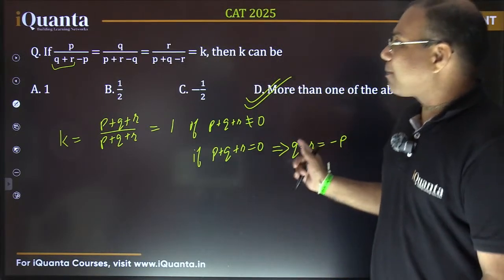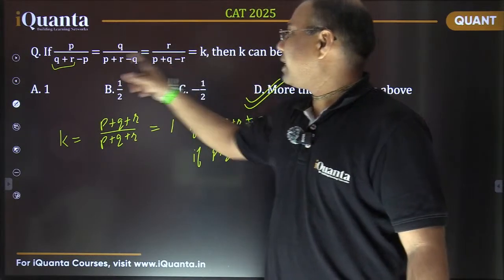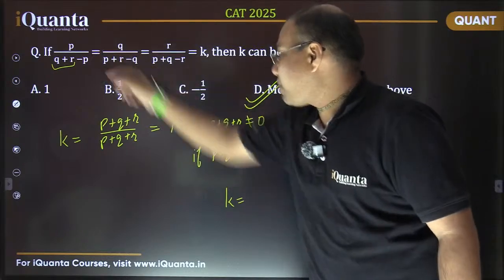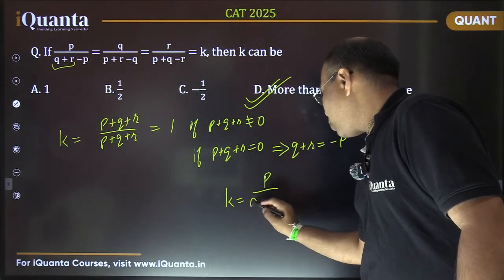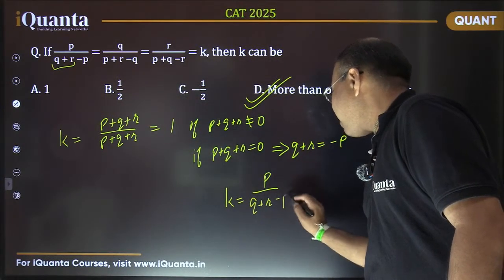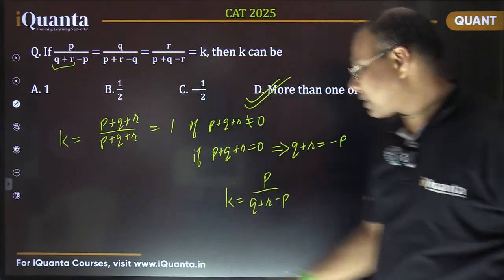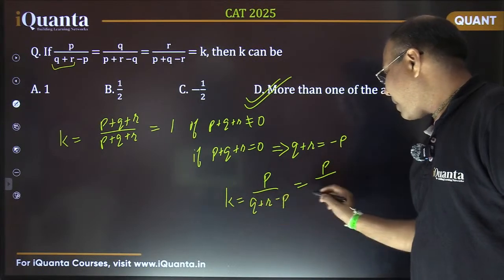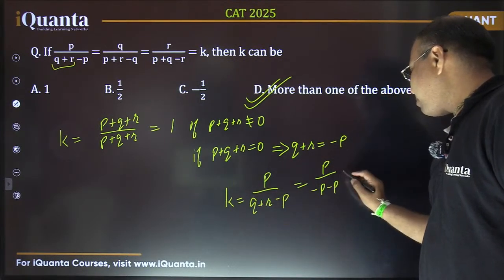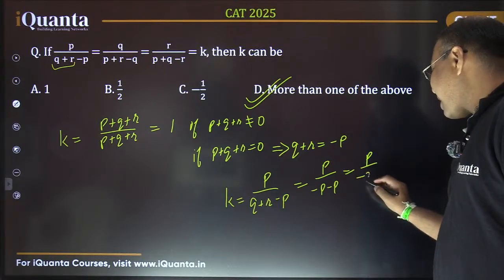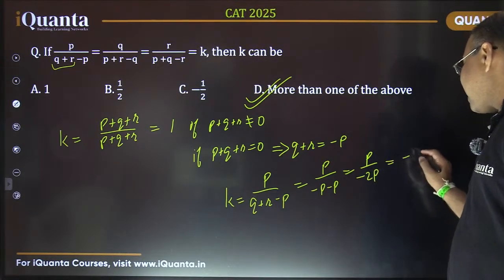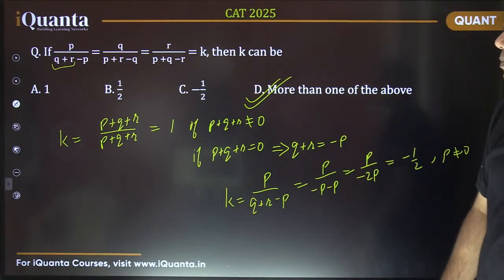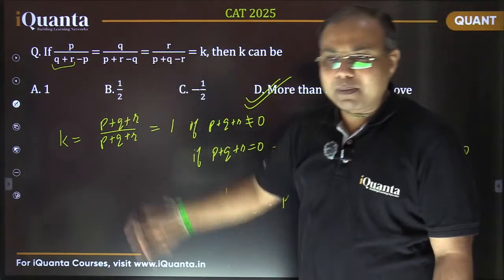Okay, now substitute the value here. So this expression is basically k. So this k is basically equal to p upon q plus r, and I'm just making use of this first fraction in this case. And this q plus r is minus p. That is p upon minus p minus p, that is, p upon negative of 2p, which makes it minus 1 by 2. But same thing, p is not equal to 0. So we are assuming here that none of p, q, r is 0 individually.